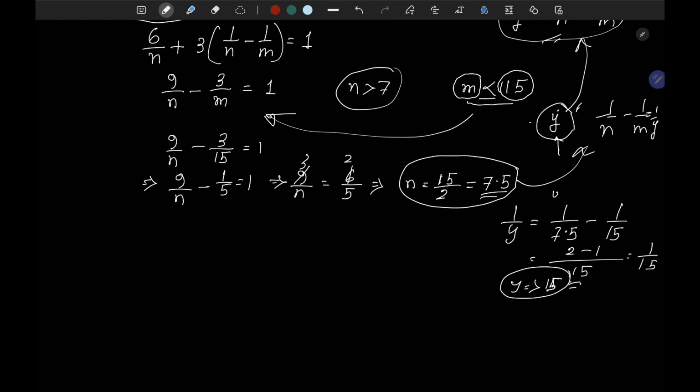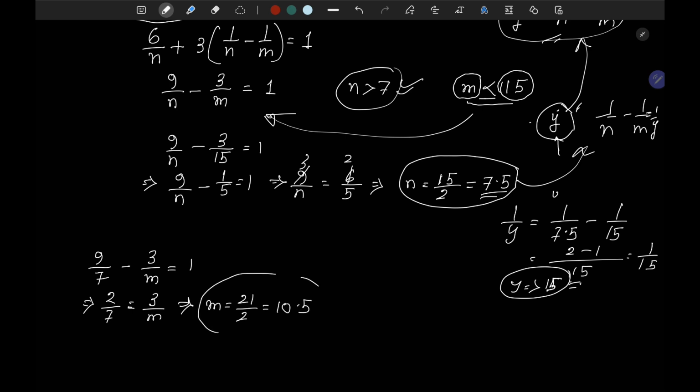Let's take another extreme condition. Let's take n as very near to 7 but just greater than 7. It can be 7.0001. Still it is greater than 7, but that is an extreme condition we are taking. Let's take 9 by n as 9 by 7, and minus 3 by m equal to 1. This will give you 2 by 7 equal to 3 by m, or my m will be 21 by 2 or 10.5. Does it satisfy the constraint for m? Yes, 10.5 is less than 15.